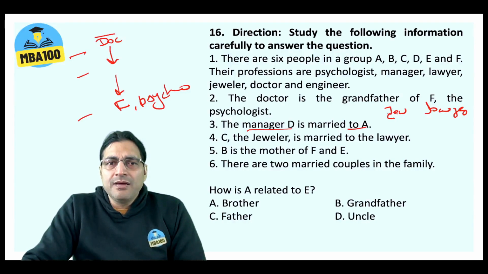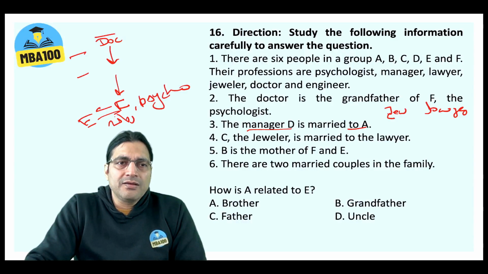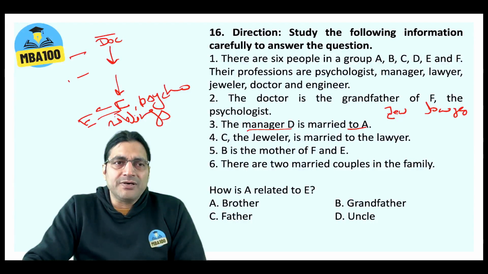B is the mother of F and E. It means E and F are siblings, right? And B is the mother. So B has to be here.